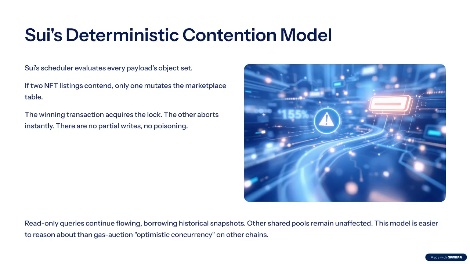Suppose two sellers list NFTs in the same marketplace block. Only one listing actually mutates the marketplace table, so it wins the lock. The other aborts instantly. No partial writes, no poisoning. Read-only queries keep flowing because they borrow a historical snapshot. Meanwhile, hundreds of other shared pools continue unaffected. This deterministic contention model is miles easier to reason about than gas auction optimistic concurrency on some chains.